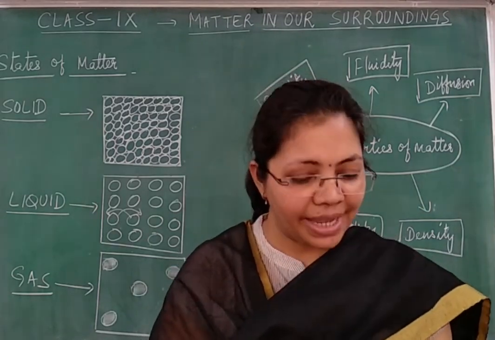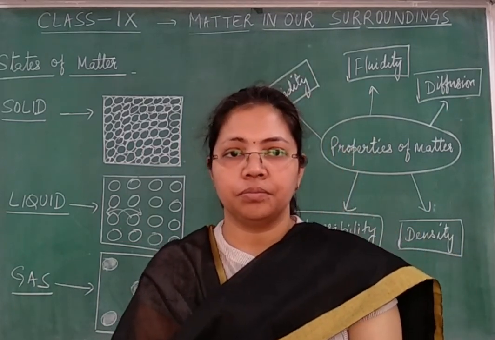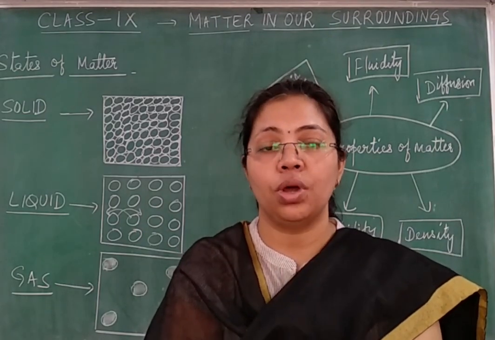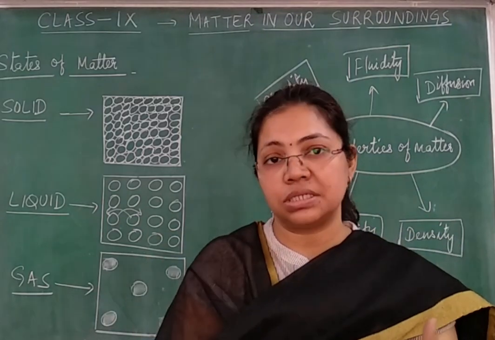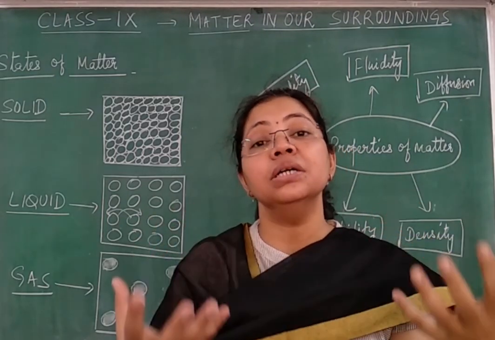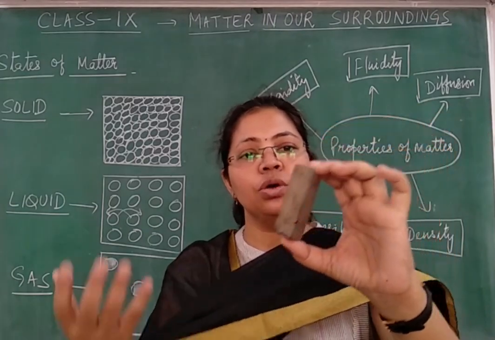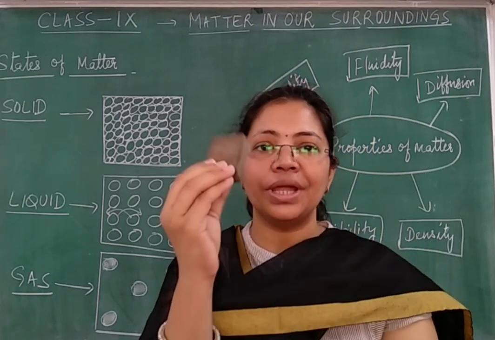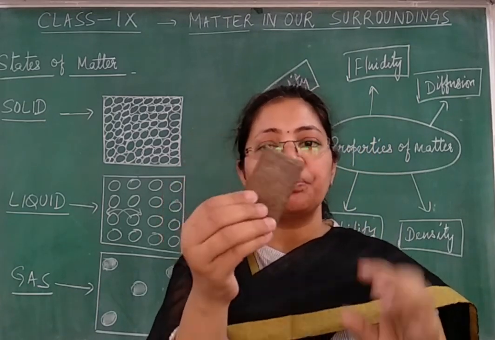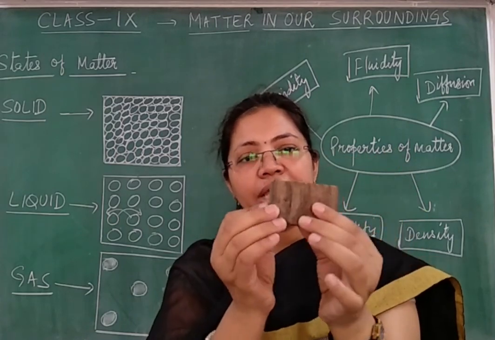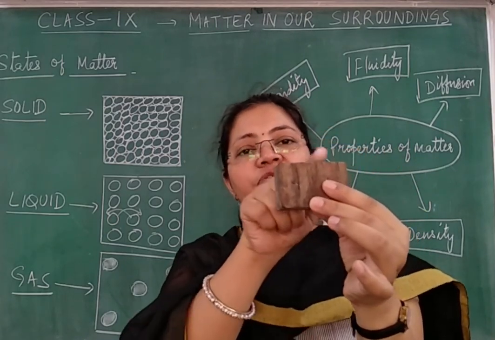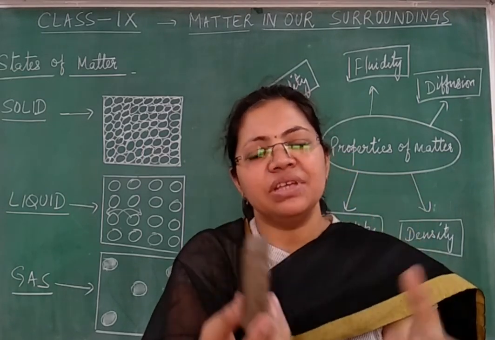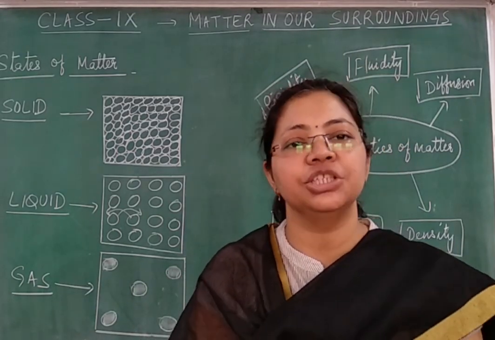So rigidity is a property of matter by virtue of which some matter forms don't allow external forces to cause a change in their shape and size. For example, I just showed you, I am putting force with my hand, but I am not able to bend it. So it is rigid by nature. And since it is rigid, it has distinct boundaries, a definite shape and size. Is it clear, children? Generally we say that solids are rigid by nature.